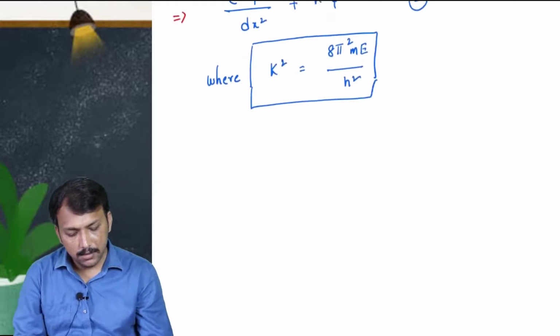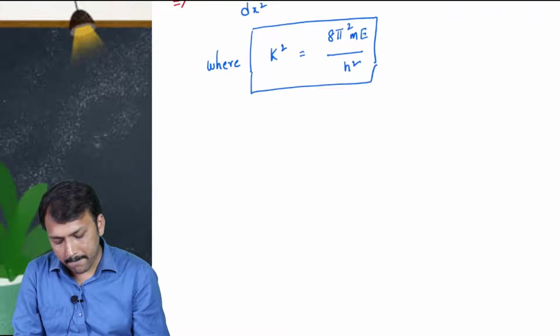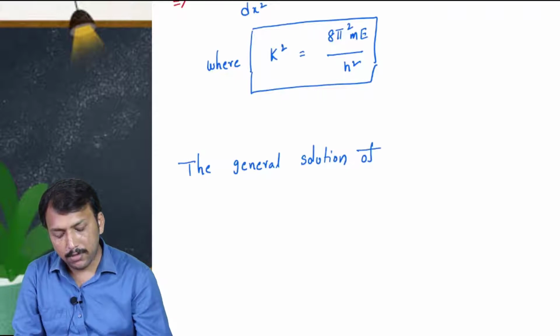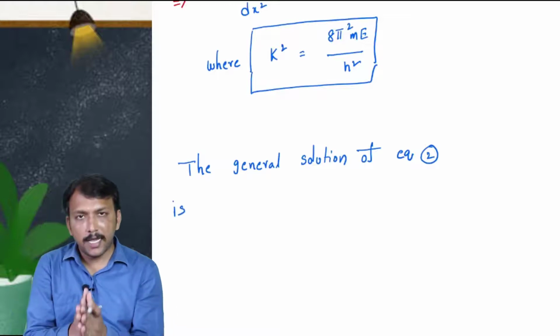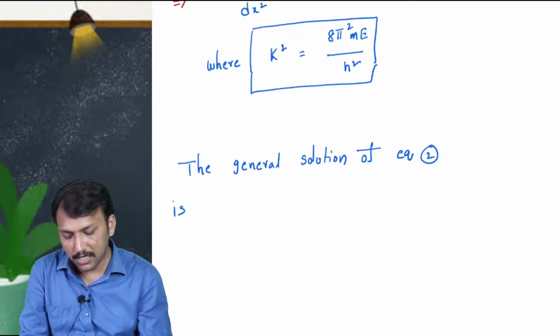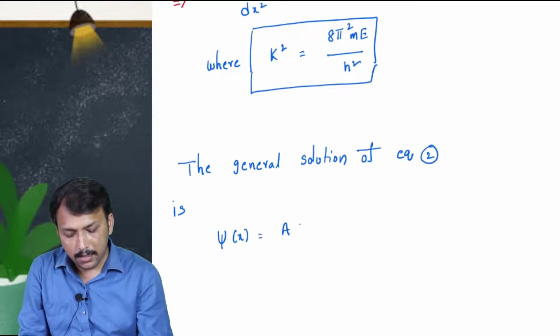For that, the general solution of equation 2 is, this is not the exact solution we are writing, this is the general format of the solution of the second order differential equation, that is psi of x is equal to a sin kx plus b cos kx.